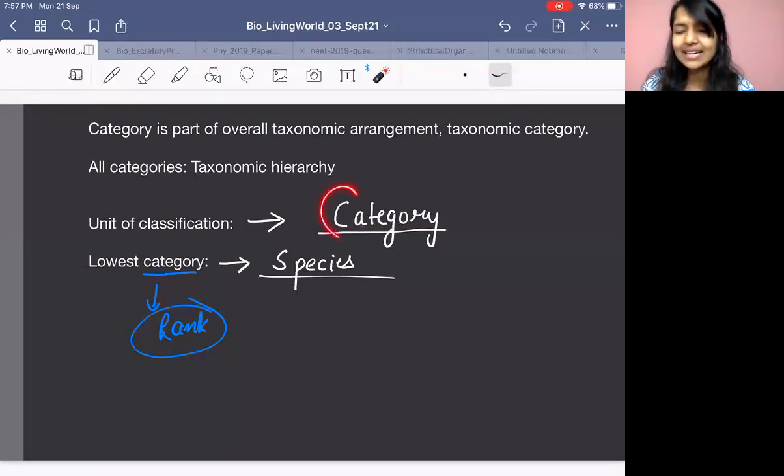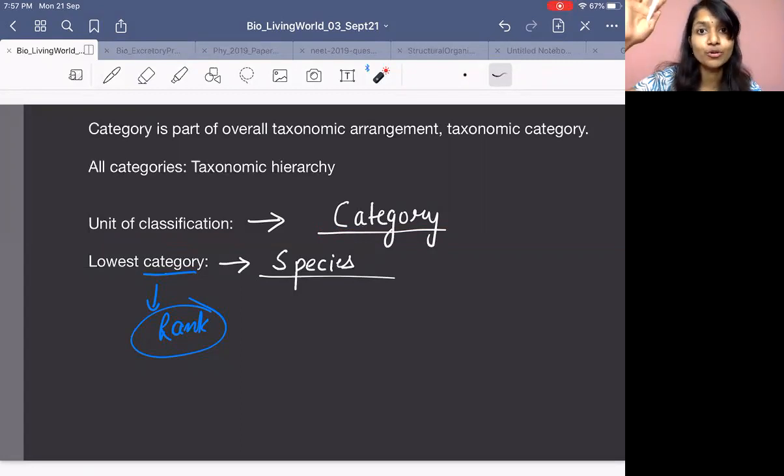Similarly, without category, can you do classification? No. That's why, my dear children, the unit of classification is category. And I am going to rank them now. For example, different batches are there. You rank the batches now. This is the topmost batch. This is the slow learner batch. This is the medium learner batch. You are ranking them, right? Similarly, categories also we will rank.